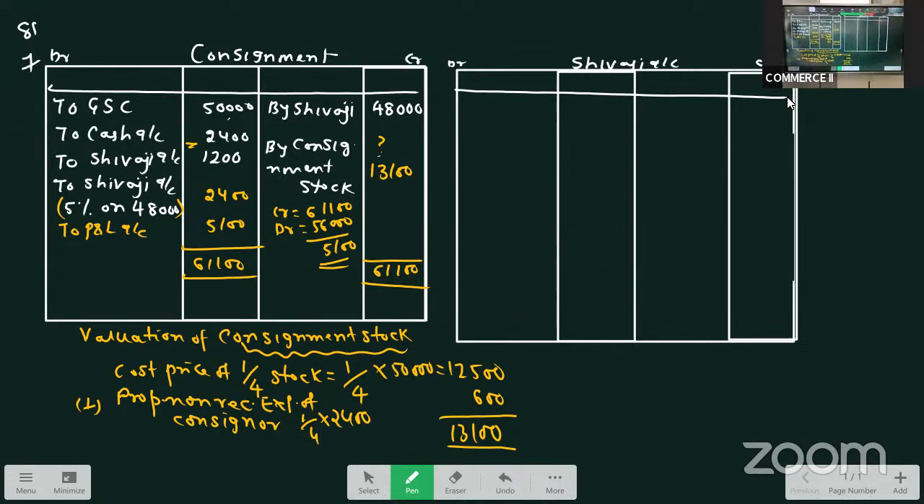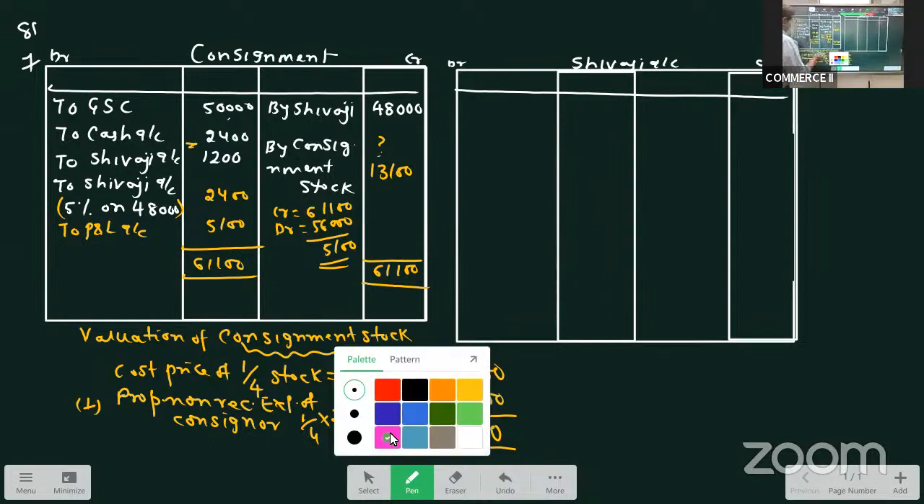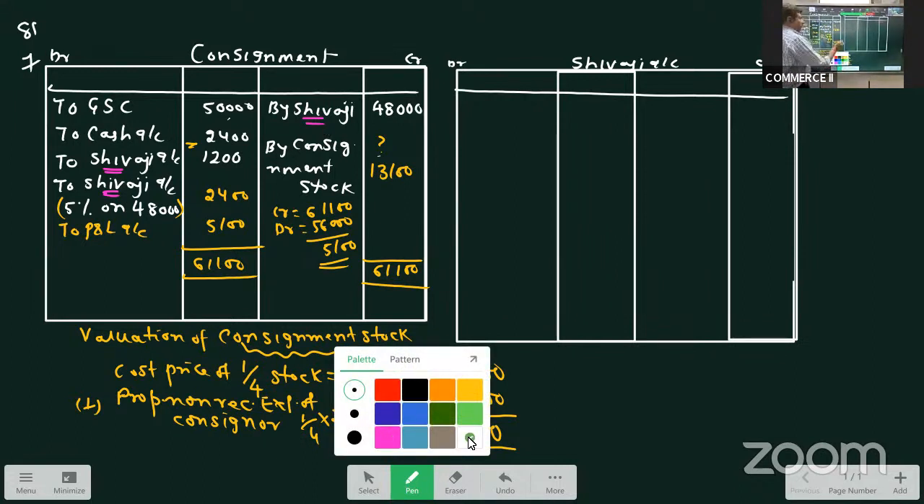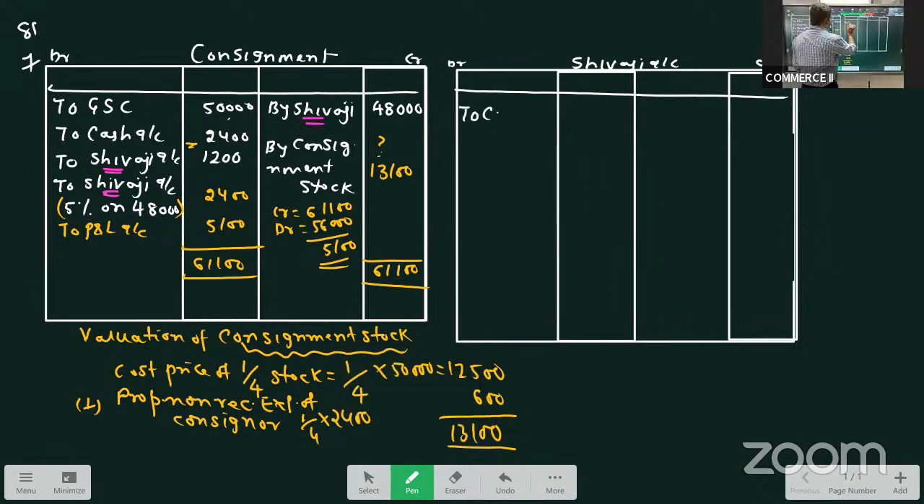Is any advance amount given? No advance amount is given. So all the items will appear from consignment account only. Okay. So how will they appear? Remember, no? If it is on the debit side, it will appear on the credit side of Shivaji account. If it is on the credit side, it will appear on the debit side. So this credit side item will appear in Shivaji account as to consignment.